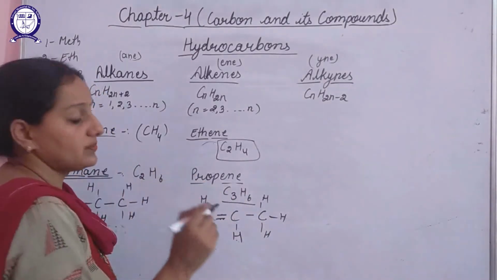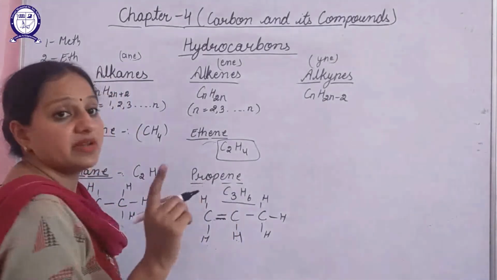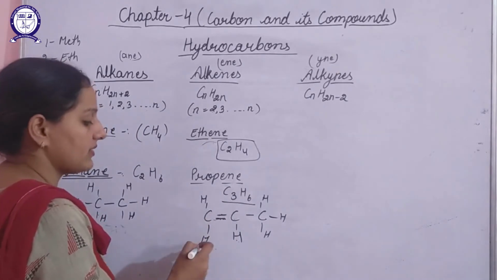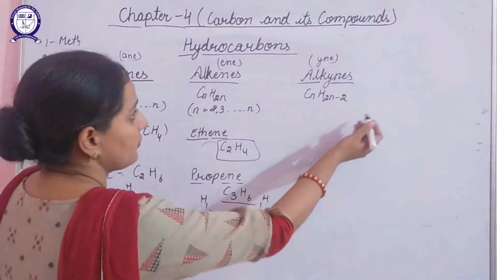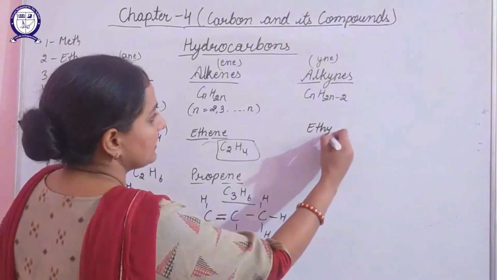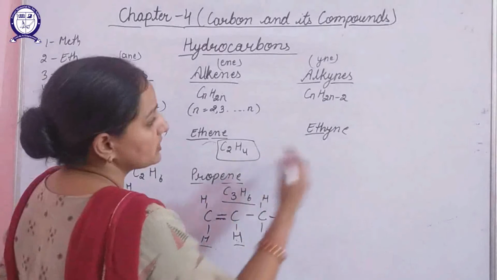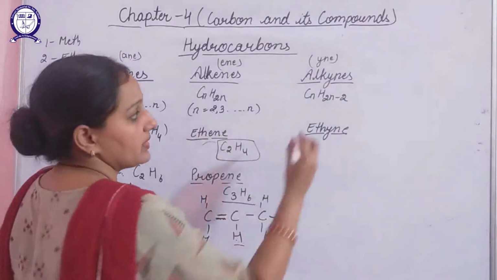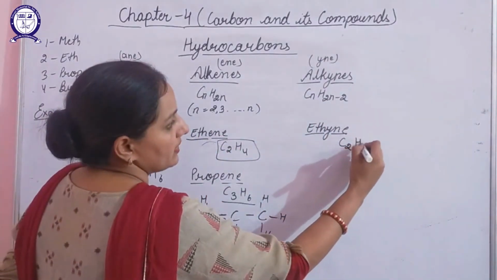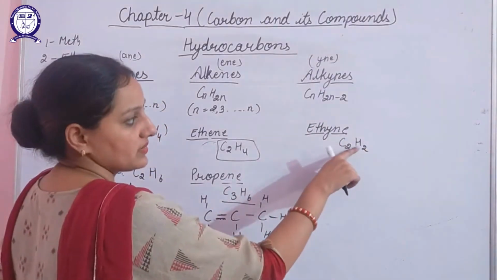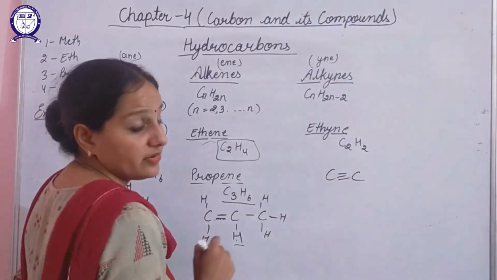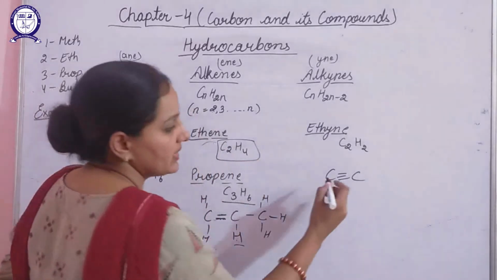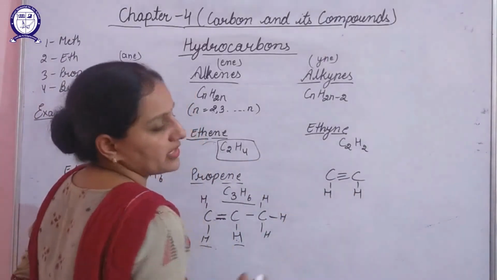The very first step is to connect carbon atoms either by single bond or by double bond, and then satisfy the remaining valencies with hydrogen atoms. In a similar way for alkynes, that is ethyne, eth will be the word root and ine will be the suffix here. Ethyne means 2 carbon atoms, so substituting the value, it will be C2H2. That means here you have to connect 2 carbon atoms using a triple bond. A triple bond is there between 2 carbon atoms. Their 3 valencies are satisfied, only one is remaining. For that it will connect to a hydrogen atom.